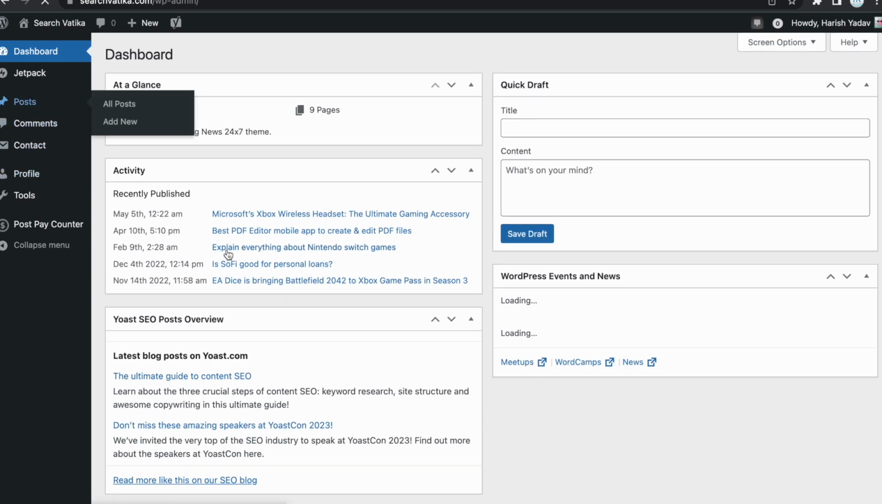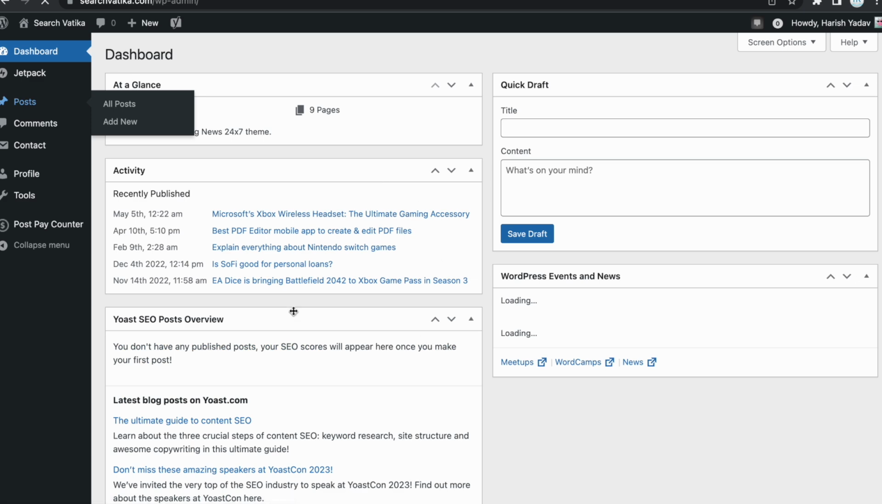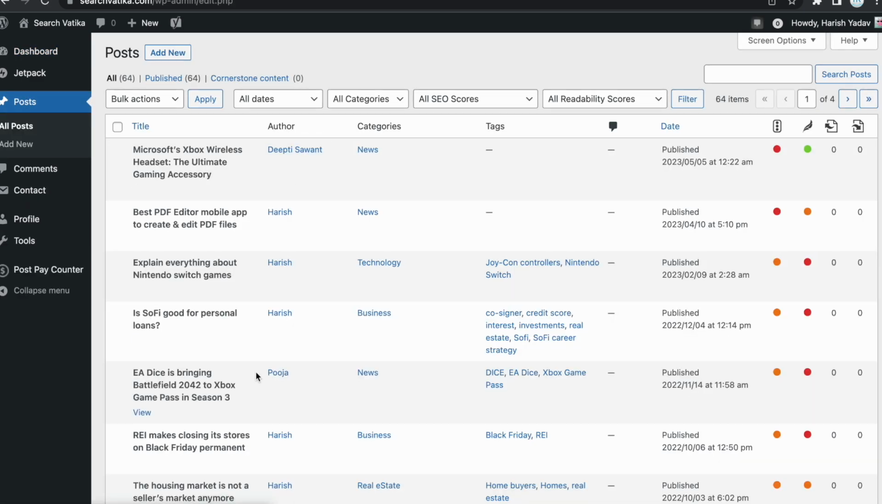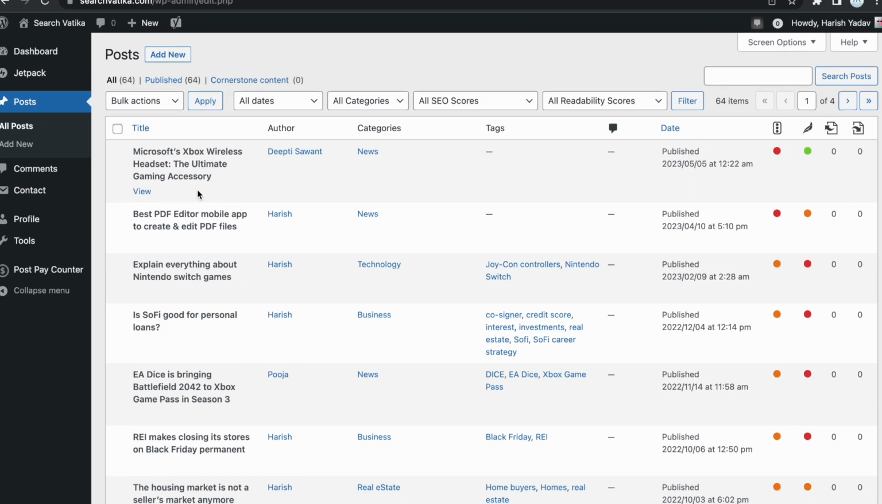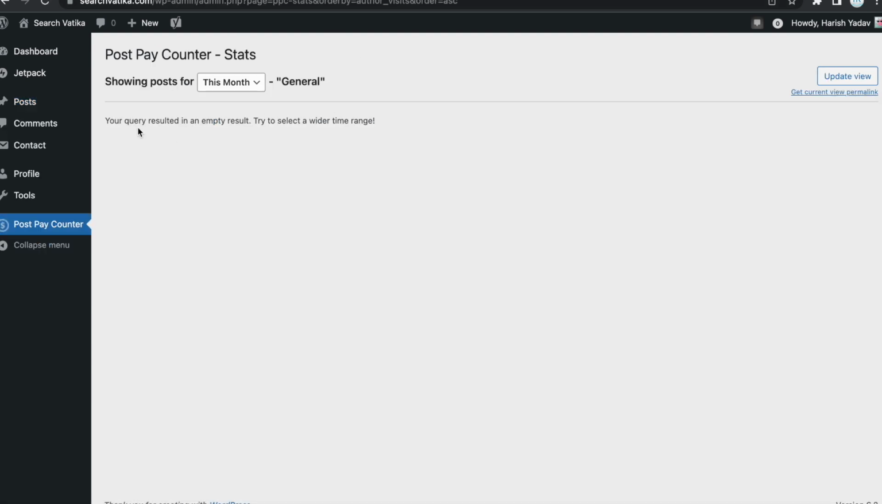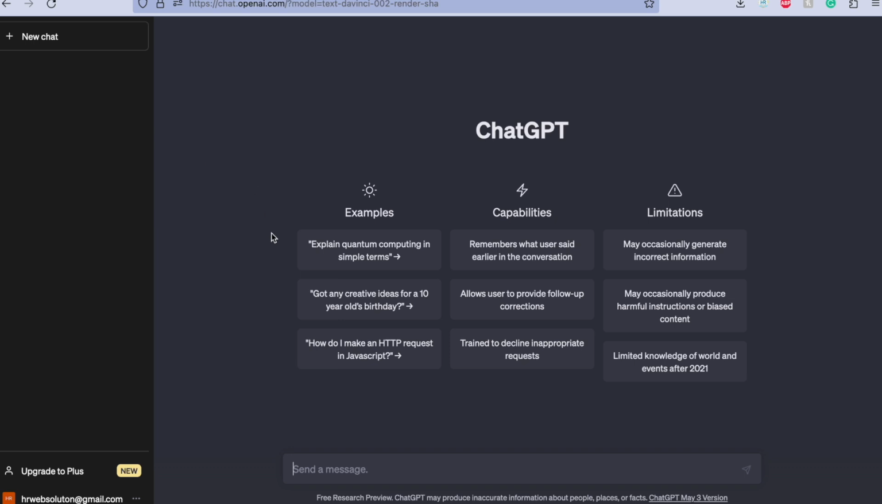So here you can see Posts, and on this posts page we will see all other posts, but we will not be able to edit them. We only publish our own posts, by just clicking on this Add New. I will explain these also. I will explain how you can add a post from ChatGPT easily. So this is the Post Pay Counter. This is your counter on which your stats, your earnings, and your views will be shown. Here in this Post Pay Counter you can see your daily, weekly, and monthly posts.